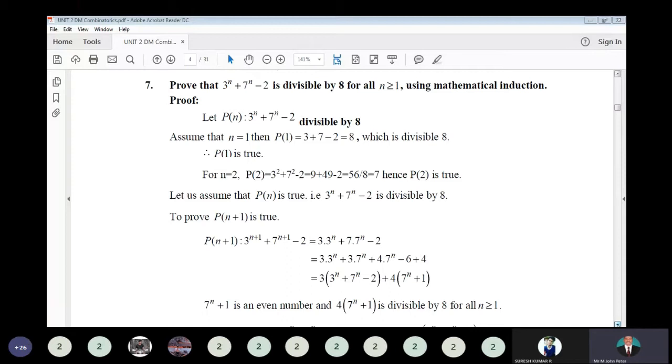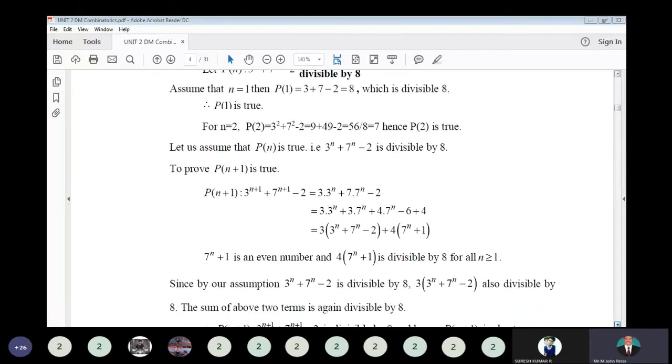For understanding, let's try n = 2. So P(2) is 3^2 + 7^2 - 2. So 3^2 is 9, plus 49, minus 2. That is 56. So 56 is divisible by 8, so P(2) is also true. This is only for understanding. For mathematical induction, checking n = 2, 3 is not necessary.